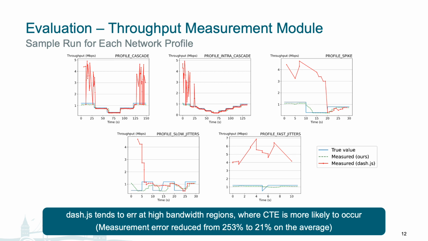This follows our earlier discussion on how CTE may cause issues in existing throughput measurement methods. We also calculated the average measurement error using multiple runs across all 5 profiles and found that our implementation could bring the average measurement error down from 253% to 21% of the true value when compared to the dash.js implementation.